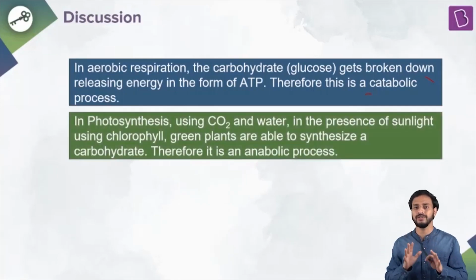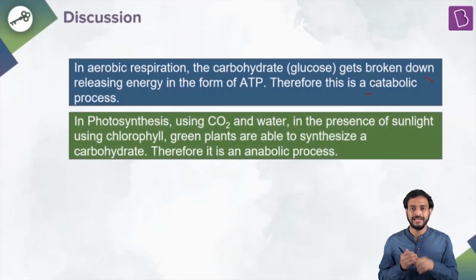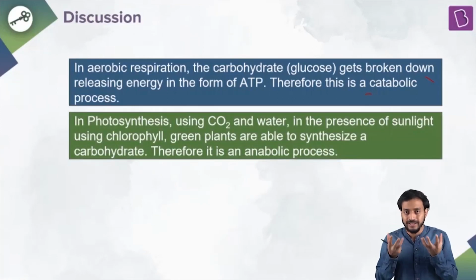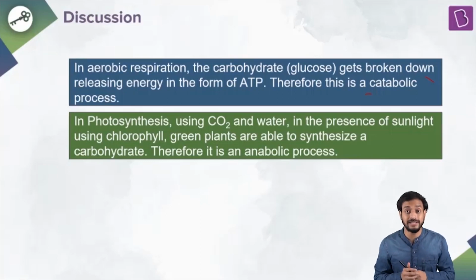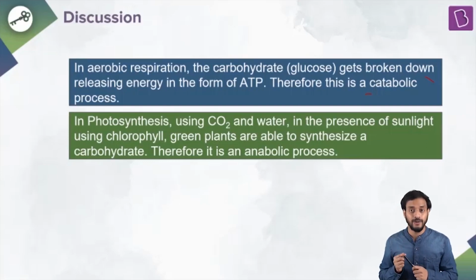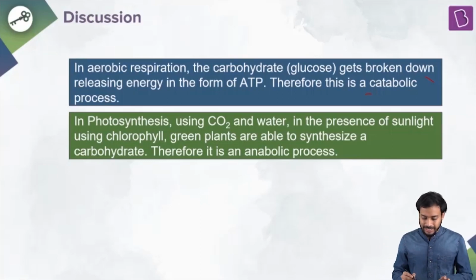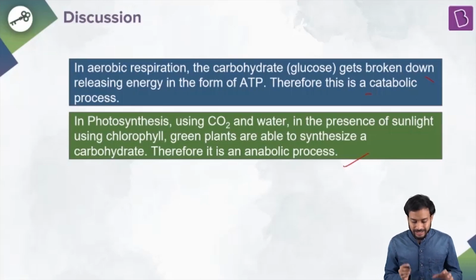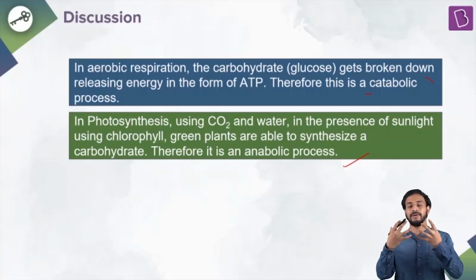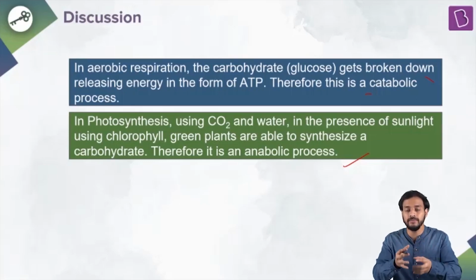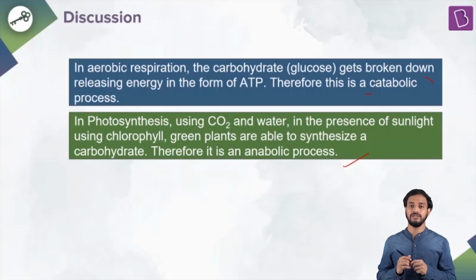Photosynthesis, I'm sure you know this. It's simple. Carbon dioxide, water, these are used along with chlorophyll and sunlight. What does the plant synthesize? They synthesize what? Glucose, yes, the carbohydrate, and also release oxygen as a byproduct. Fine. That means it's an anabolic process. It is synthesizing. Raw materials are put together to form a bigger molecule, larger molecule. It's synthesis. It's creating something. It's building something. So it's an anabolic process.